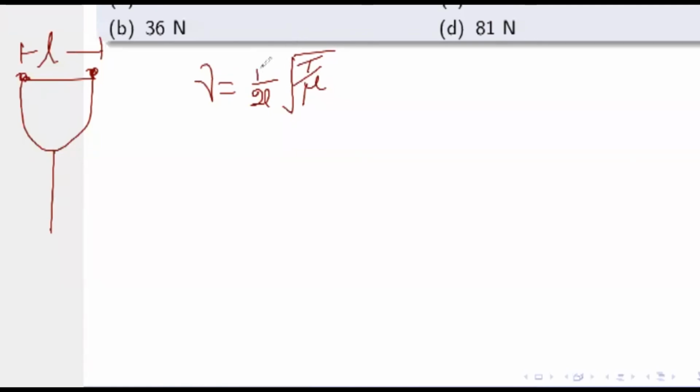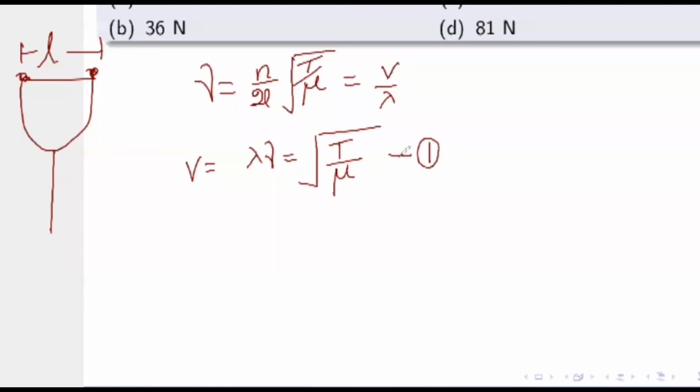So I can introduce that as N. So frequency remains same, and that can be written as V by lambda, or V equals velocity of the sound in given medium remains constant. So I shall make use of that. So V equals lambda into nu, that is equal to, expression for velocity is root of T by mu. Call this as equation 1.